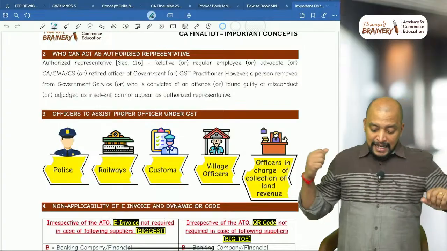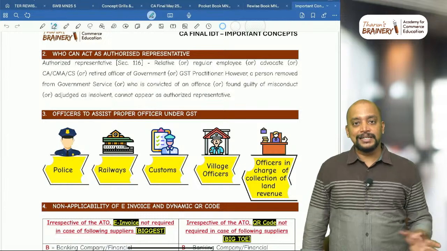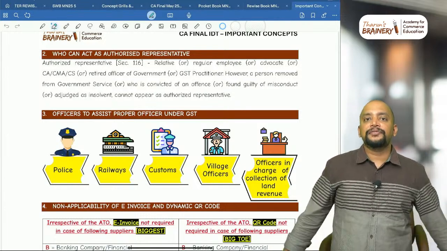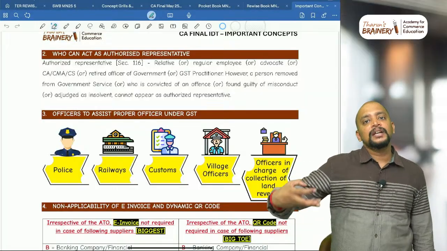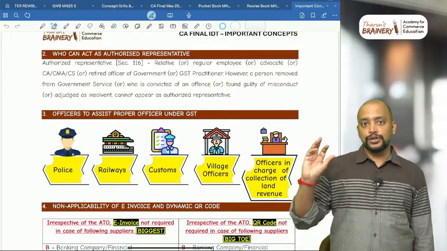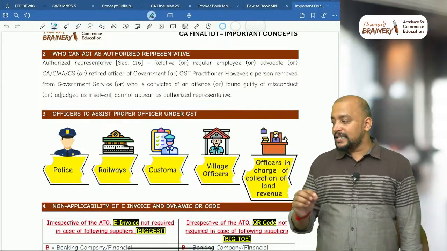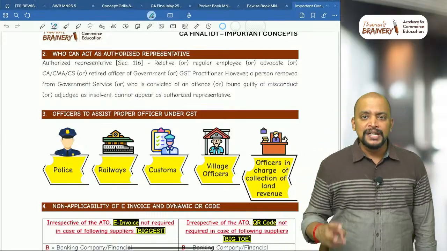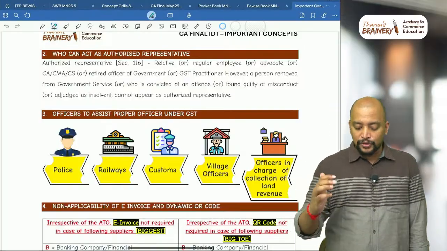So see this: relative and regular employee, advocate or CA, CS, professional, and retired officer of government. Any retired officer of government also can act as an authorized representative, to represent the taxpayer. And even a GST practitioner. These are all the people who can act as authorized representative. But remember, a person removed from government service, okay? If a person has been removed, a retired officer can be, but what if he is suspended? No, he cannot become an authorized representative.